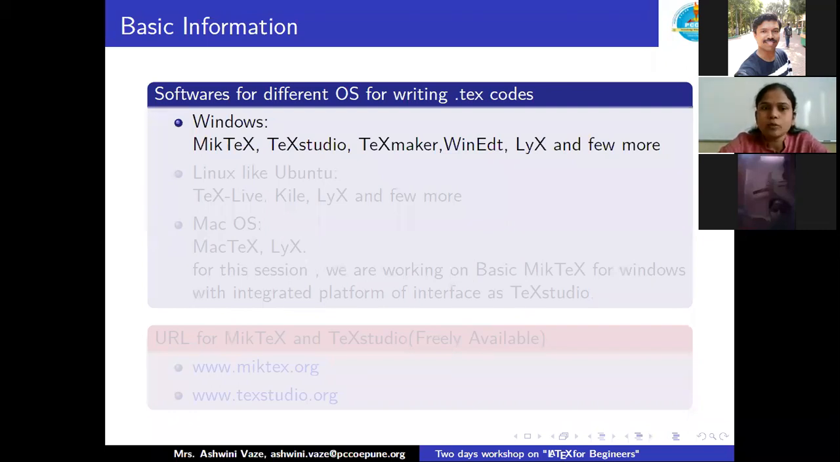Then for Linux operating system like Ubuntu, you can use TeX Live, which is a backend software. Then Kile and LyX and a few more. These are the interfaces you can download freely from different websites, which I'm going to list below. Then for Mac operating system, MacTeX is the backend software and LyX is the interface which we are going to use.